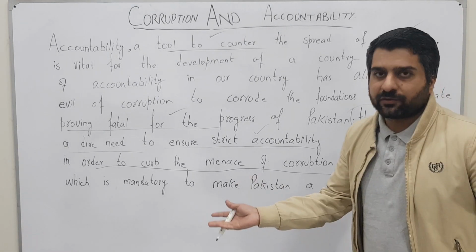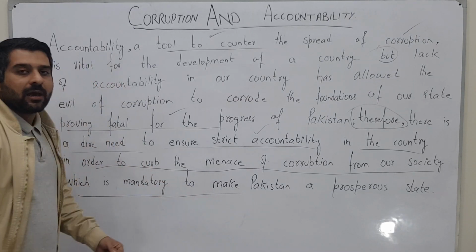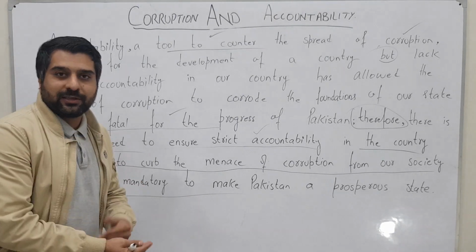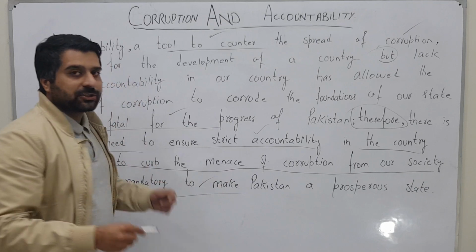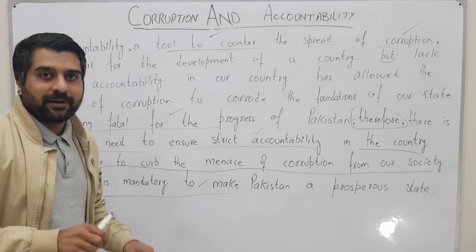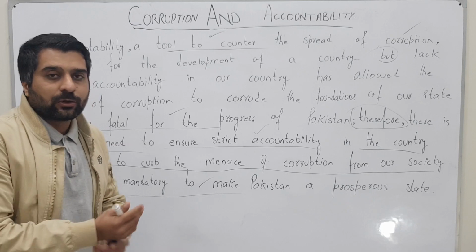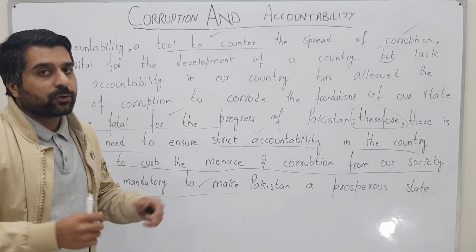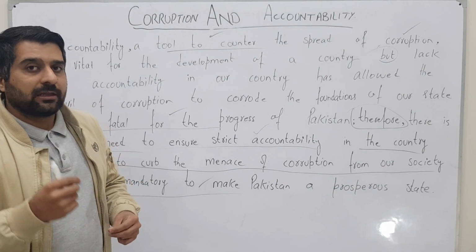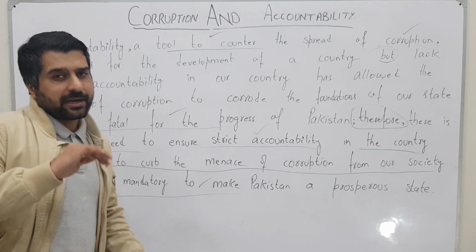Why do we need to control corruption from our society, which is mandatory to make Pakistan a prosperous state. So I have mentioned the policy as well as the need to make a good policy against corruption. So you can see I have balanced the thesis statement. I have talked about accountability, the need to do good accountability, the impacts of doing good accountability in a country, and I have also mentioned the evil of corruption, the negative impacts of corruption on the country and society, and how we can counter corruption.